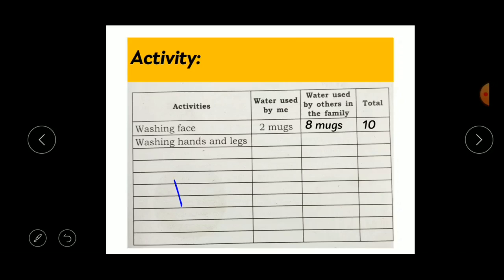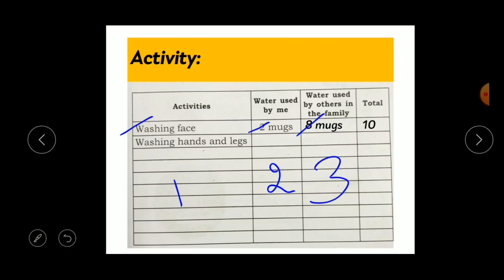Okay, for example, see here, first one is washing face. You need 2 mugs of water to wash your face, or you can write in the form of bucket or the tumbler or the pot. Okay, so here in the next, this is the second column. In the third column, what you have to write, water used by others in the family. Here you have to write how much water is used by yourself only.